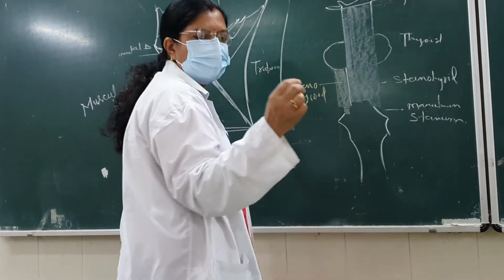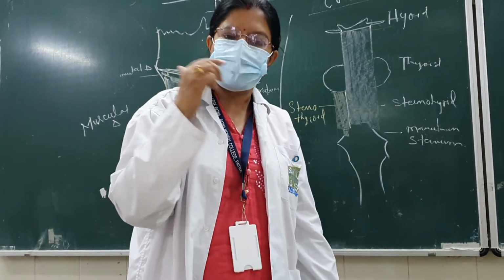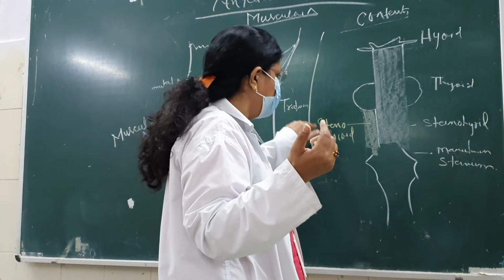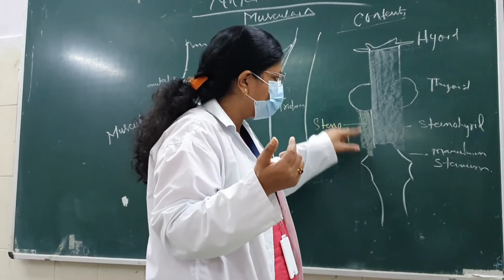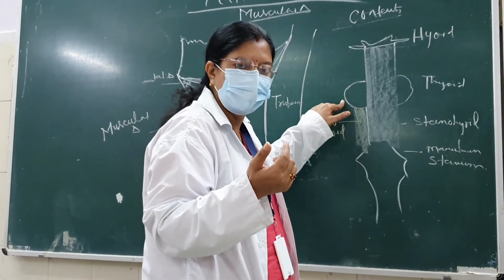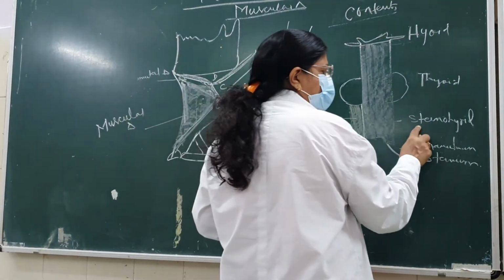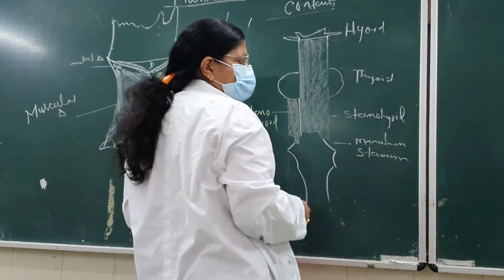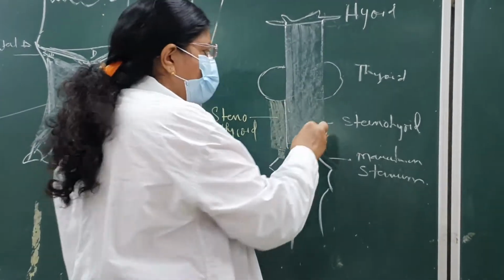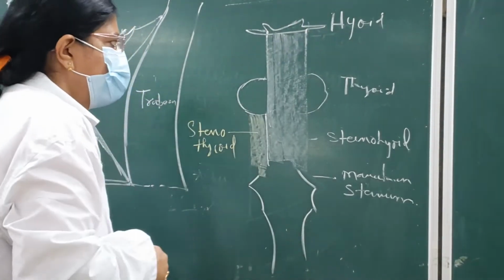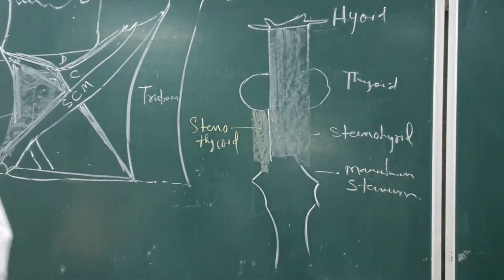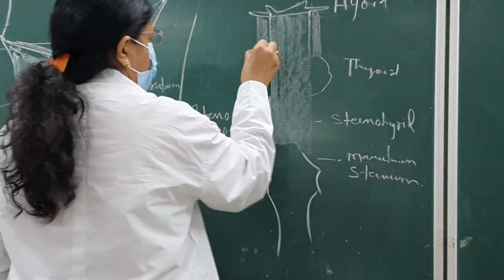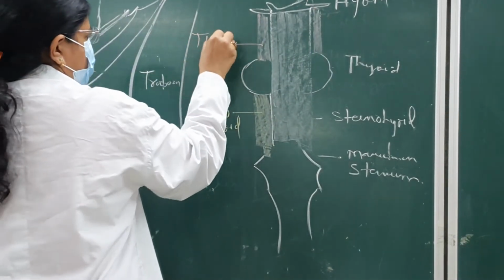In between, we have to remember how the origin and insertion work. Like it is sternothyroid, so it must be between the sternum and the thyroid cartilage. This is the sternohyoid. Like from the sternum it is going up to the what? To the hyoid bone. So the name is sternohyoid. Then in between them there will be the thyrohyoid. This is your thyrohyoid.